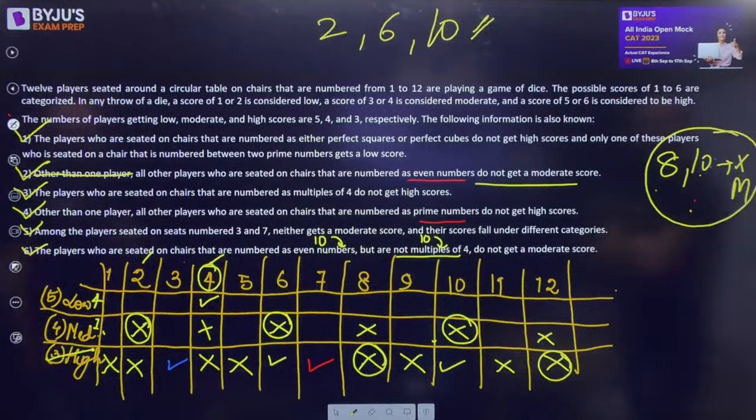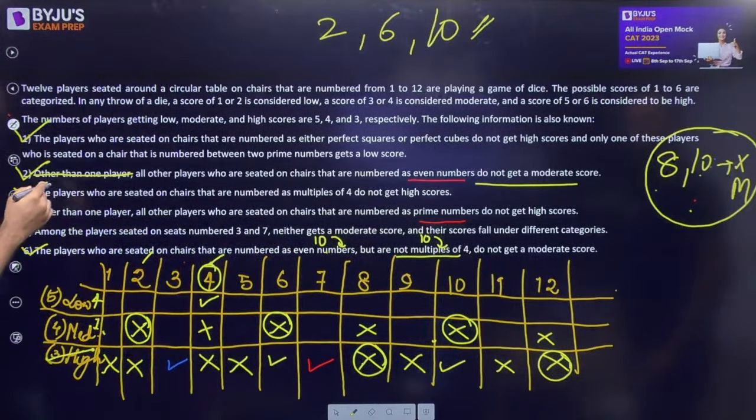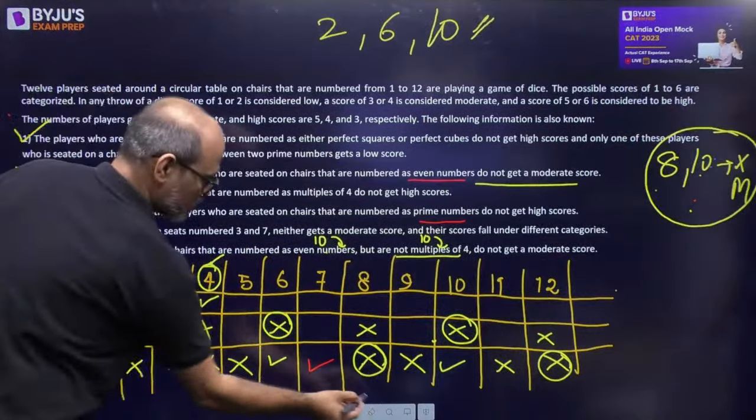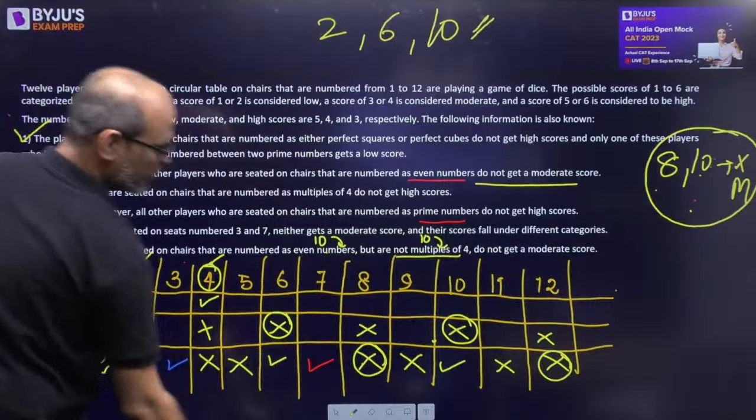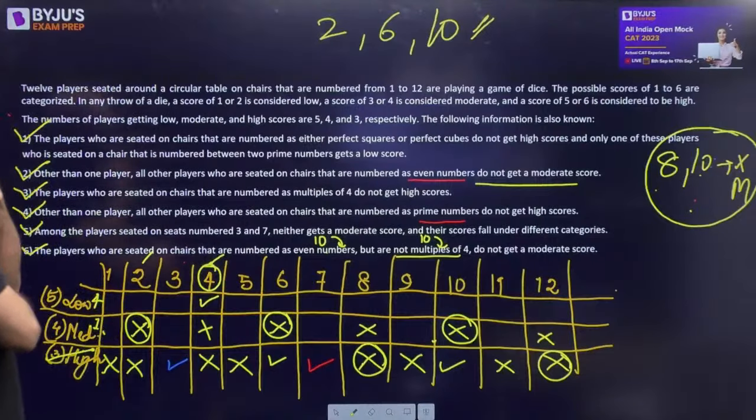Definitely. Right? और वो इस वाले में नहीं है. ठीक. Now the moment we have this वाला part other than one player, now that player can be one among 8 or 12 who can get, who will not get a moderate one. ठीक है. So that's what you guys are saying कि 8 can get a moderate, 12 can get a low, or 8 can get a low, 12 can get a moderate. Why did we remove that?